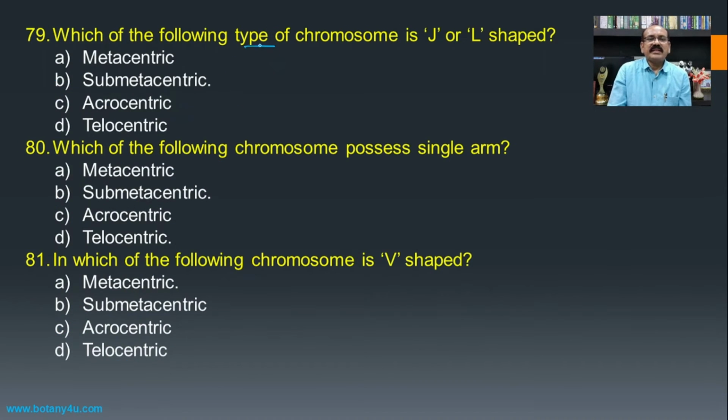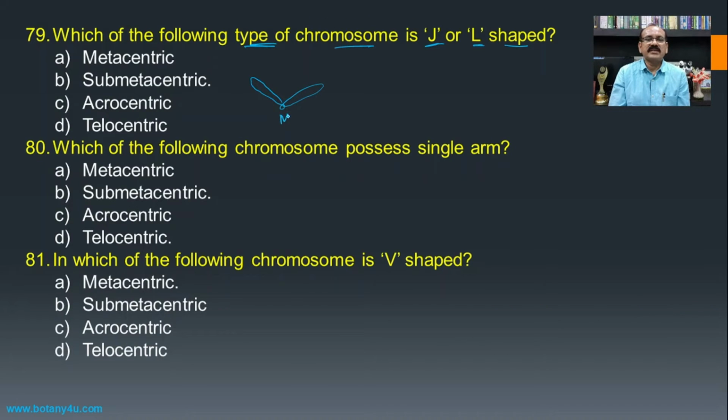Then which of the following types of chromosome is J or L shaped? On the basis of the position of the centromere, the chromosomes are classified into four different types.